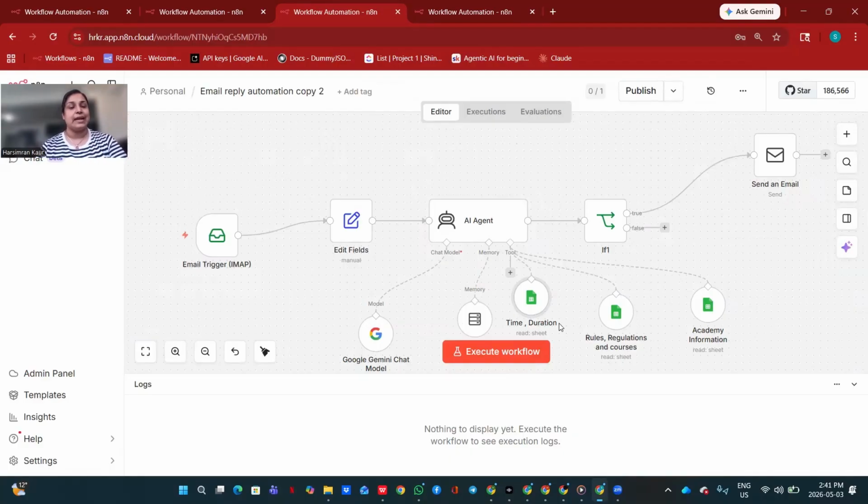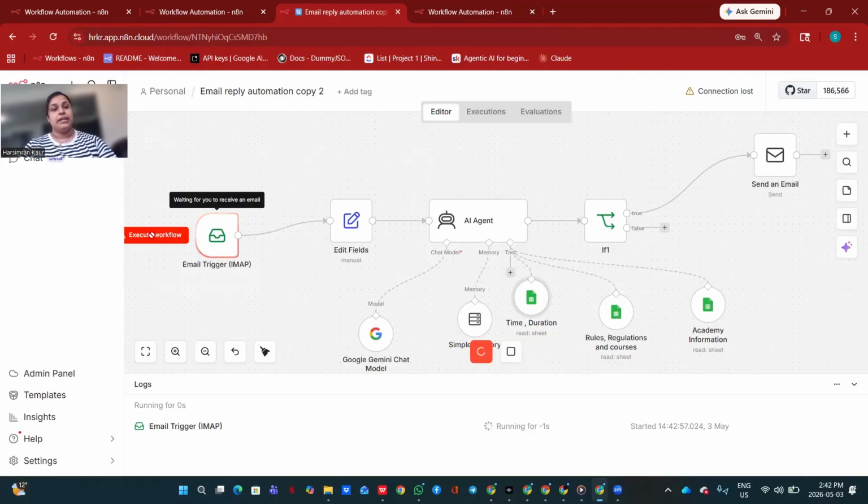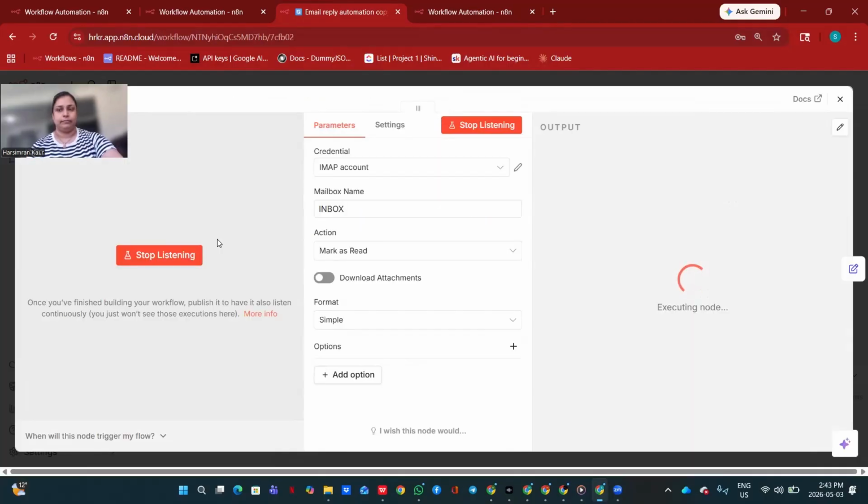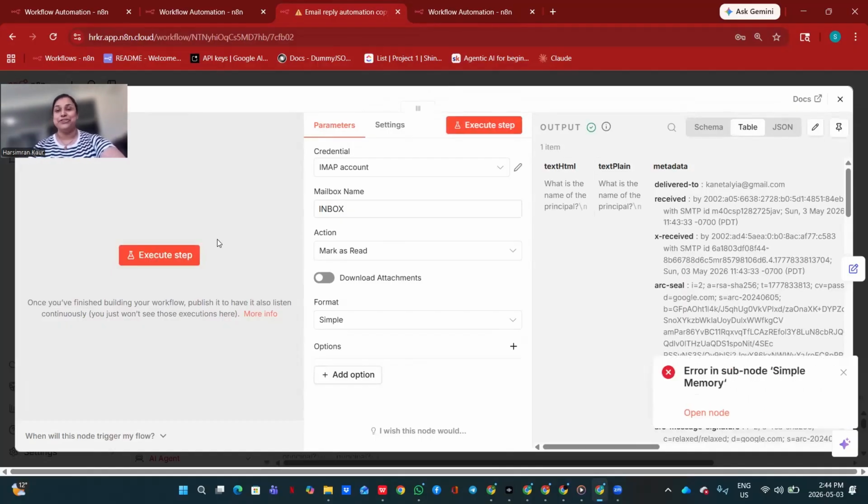This was the knowledge base that I gave to the agent, so that whenever it gets a question regarding this, it will go to these sheets and check. So let's start again. I will check execute workflow, and let's see if I will get the information or not. I'm going to click execute workflow. Now I have to send an email. So I'm going to send an email. Here you go. Sometimes we get an error again.